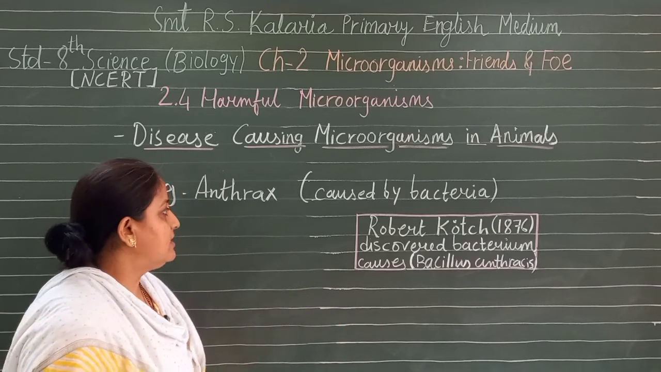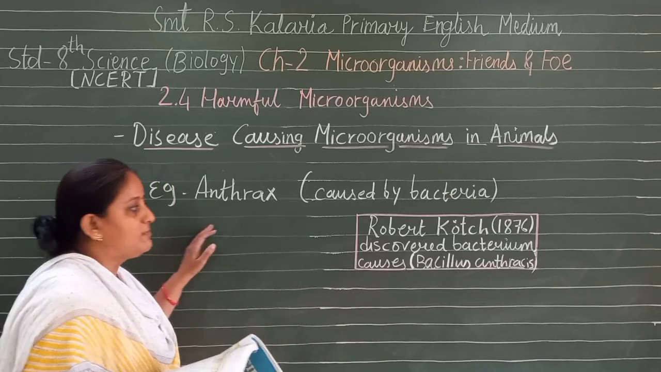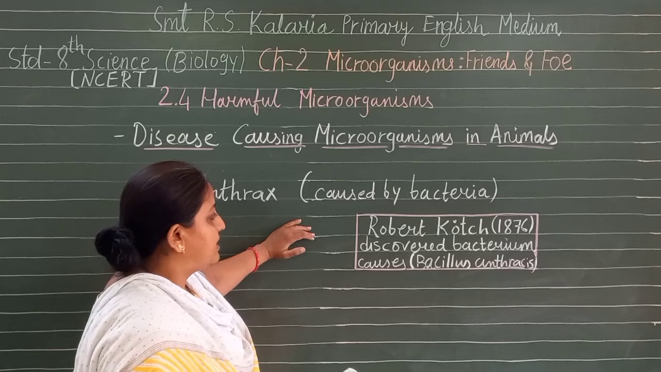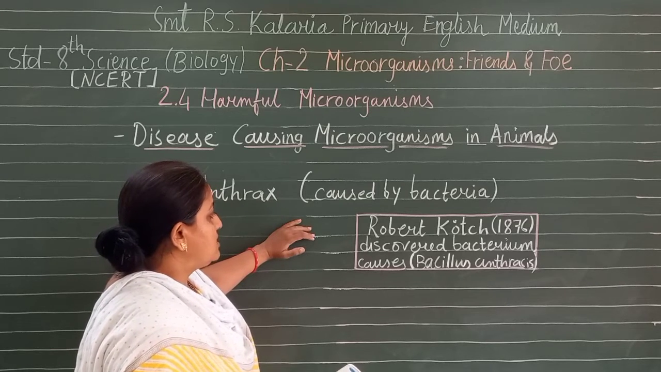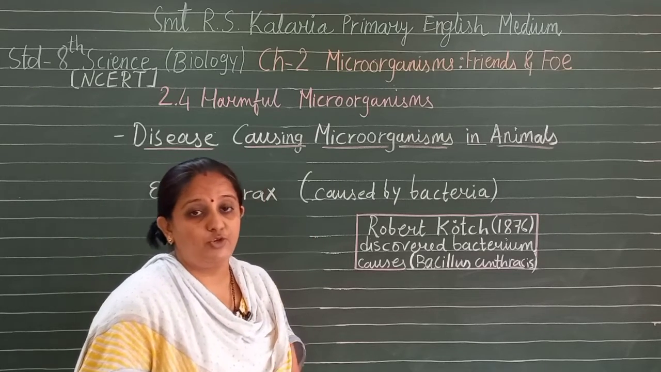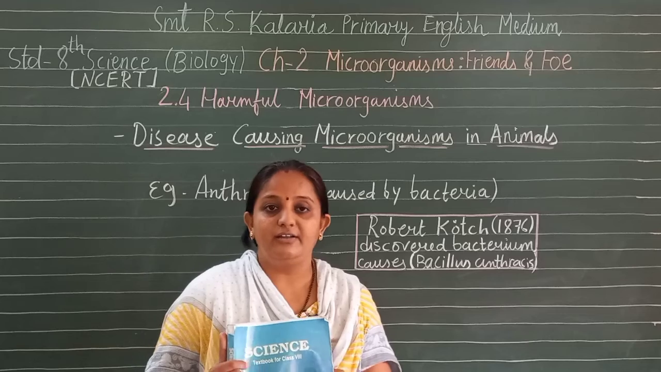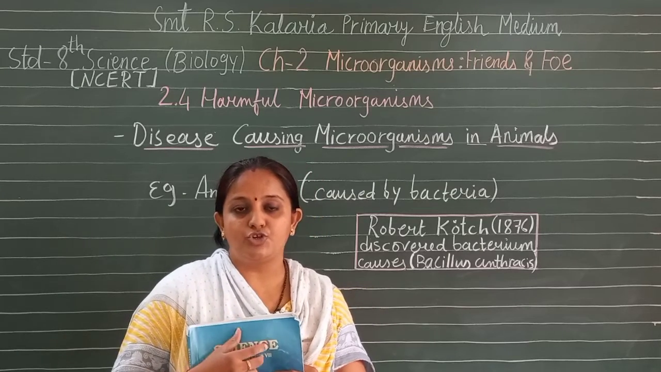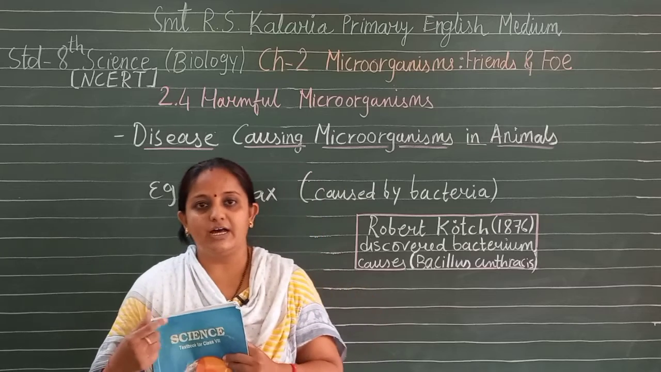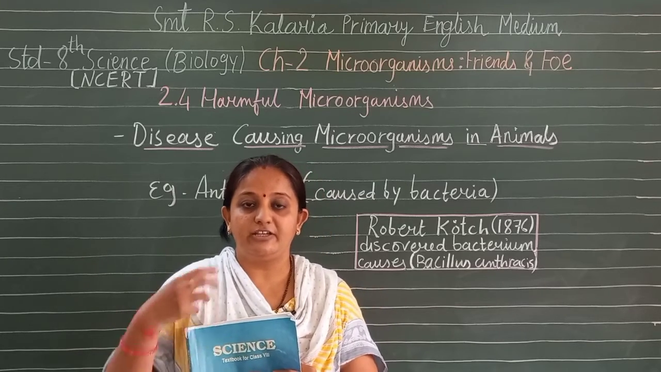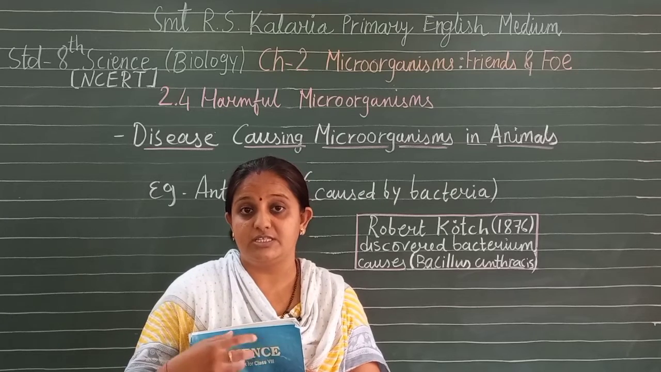Here we can see that the anthrax disease is caused by a bacterium which was discovered by Robert Koch, the great scientist. The bacterium is Bacillus anthracis. This anthrax disease you had also learned in class 7. It affects sheep, and in sorting wool, this anthrax disease takes place.